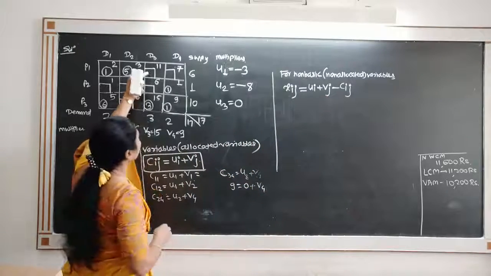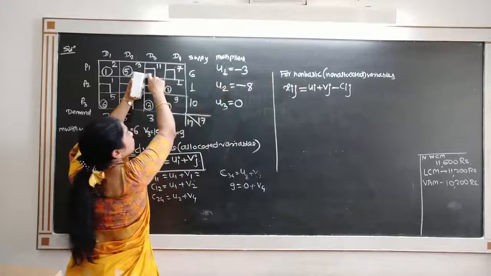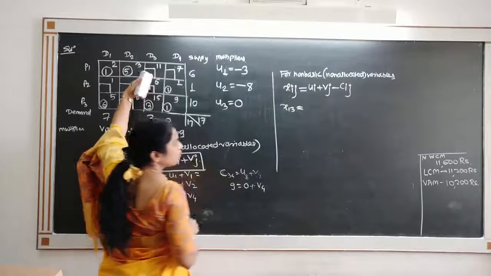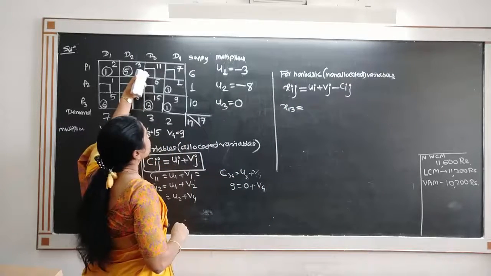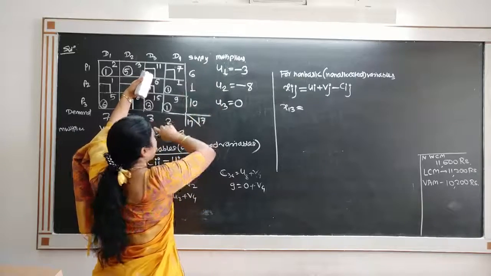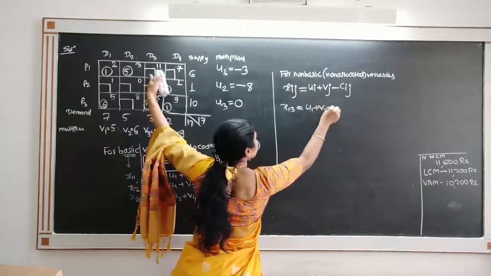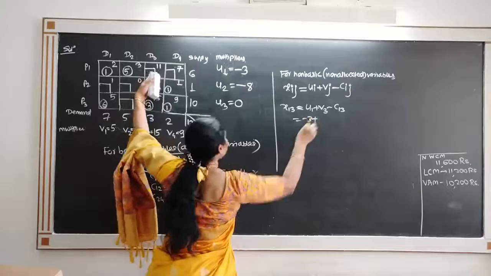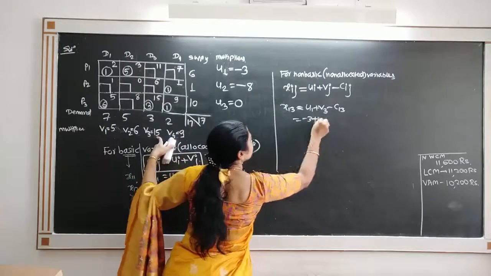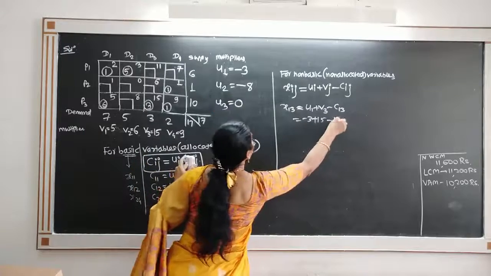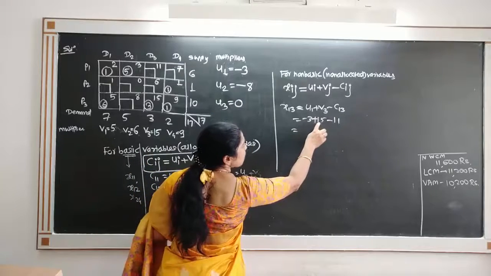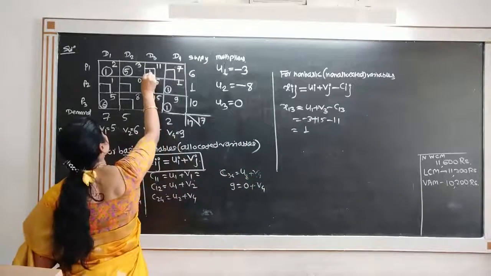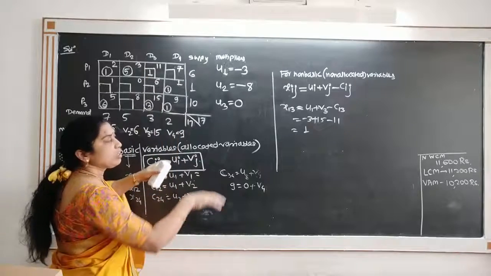So see this value. What is it? This is nothing but the x13 value. I will write down one formula and then you will use that directly. So x13 is equal to u1 plus v3 minus c13. That is the formula. u1 is minus 3 plus V3 15 minus C13 11, and therefore it becomes 15 minus 11, 4, 4 minus 3, 1. So this value comes to be 1. Go on doing all the non-basic calculations.